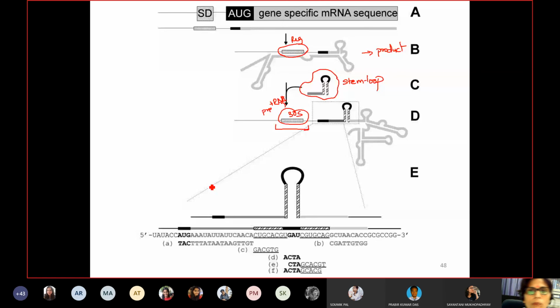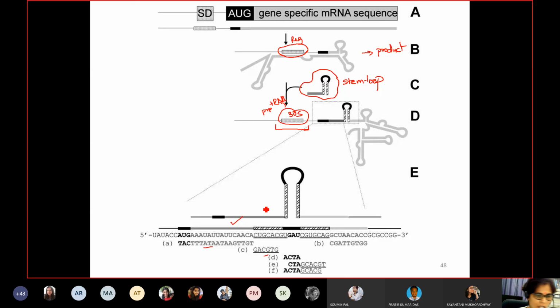That means the ribosome binding site is accessible in this case, and these are the specific sequences which are shown of the stem loop. So this is your question, and these are the oligos which are shown that can be used for mapping where the stem loop is present. So this was your question and the answer for your stem loop.